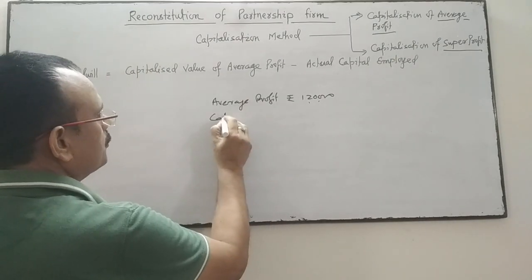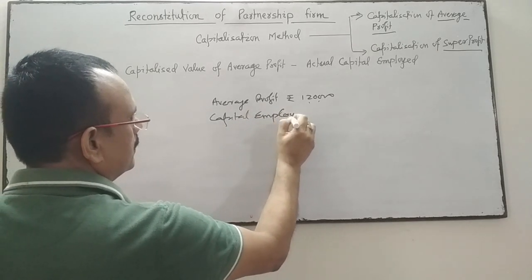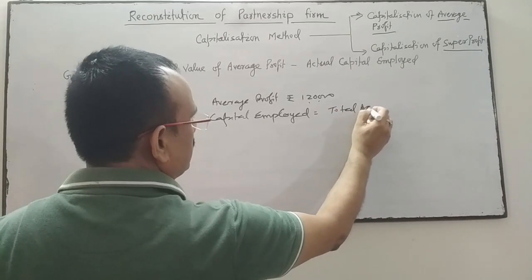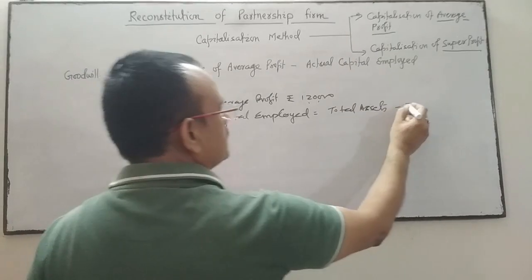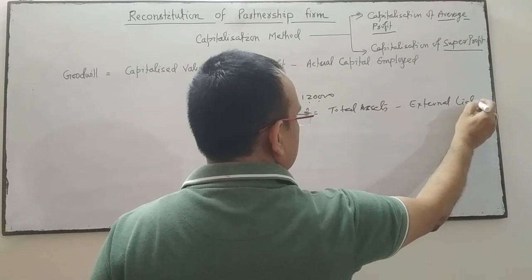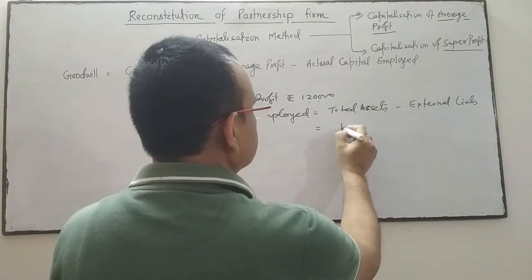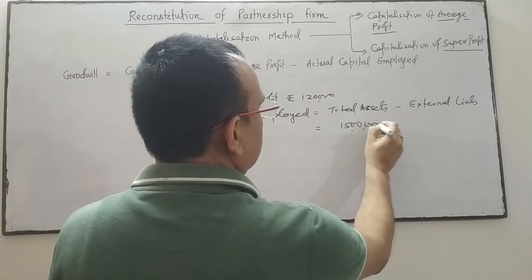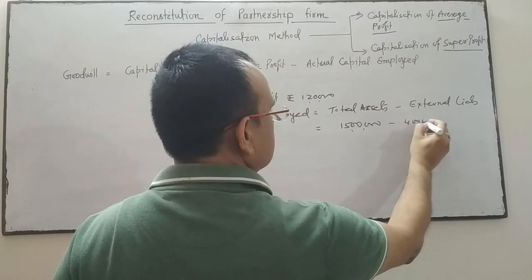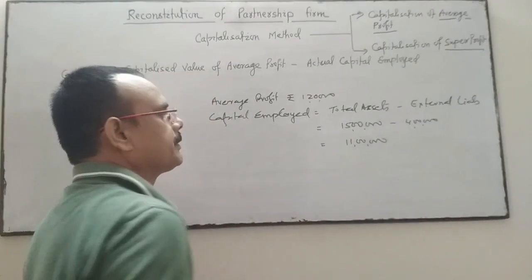So capital employed is equal to total assets minus external liabilities. Total tangible assets in the business are 15 lakhs and the outside liability of the business is 4 lakhs. It means 11 lakhs is your capital employed.